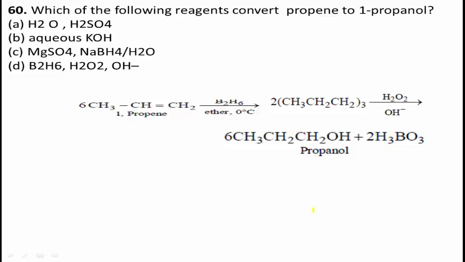1-propene is treated with diborane. It forms the addition product (CH3CH2CH2)3B. And on further reaction with hydrogen peroxide, it forms 6 moles of propanol and 2 moles of boric acid.